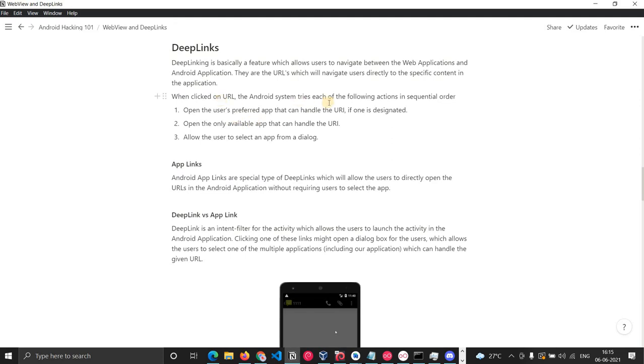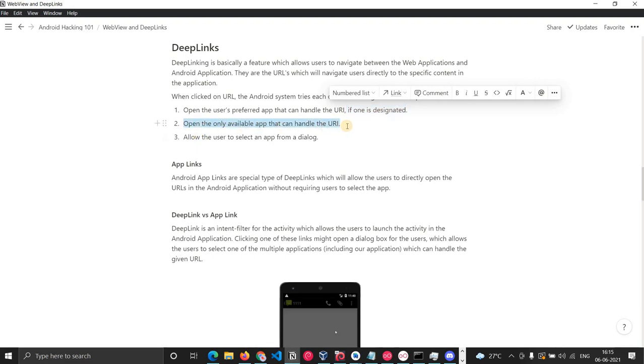When you click the link, there is actually a sequential order of what will happen. If you click a deep link, it opens the user's preferred app that can handle the URI, if one is designated. You must remember that on your Android phone, say the default browser is Chrome. You can also set a default application to open that. If you set that, then that particular application will open. If you have not set one, and there is only one application which can handle it, then that application will open.